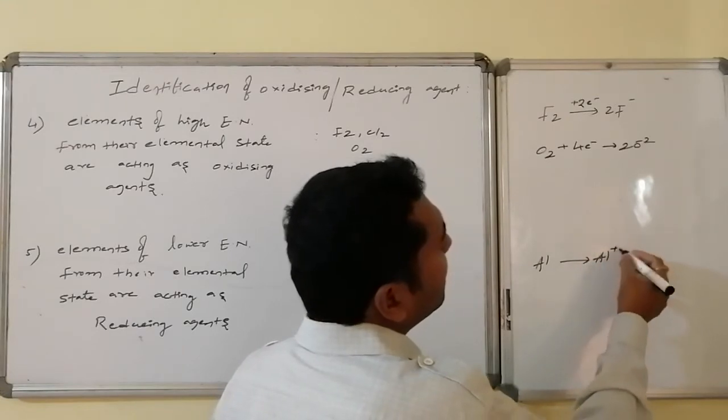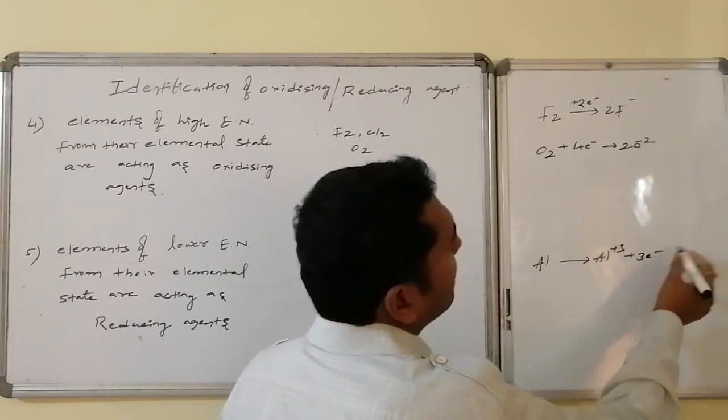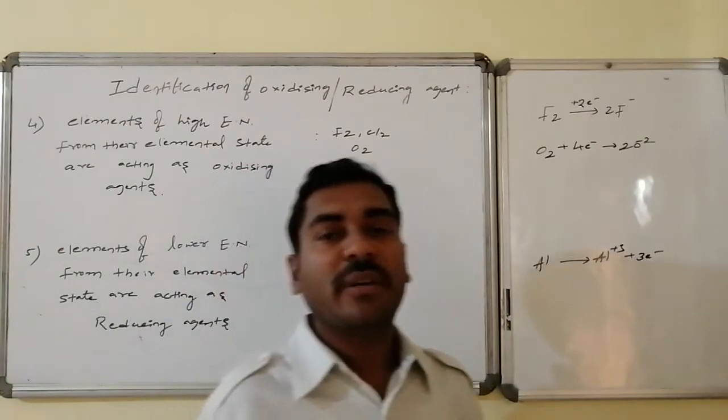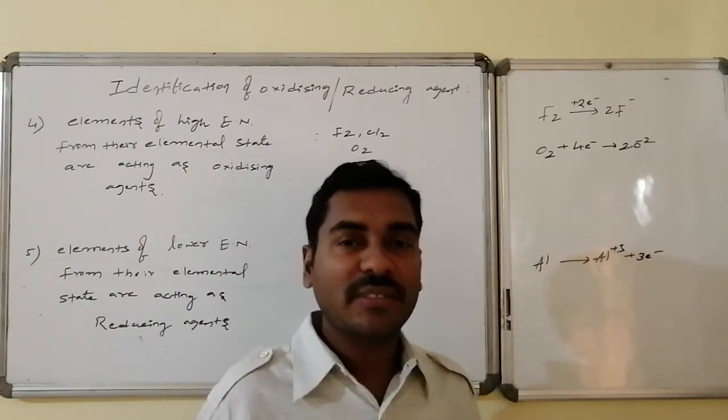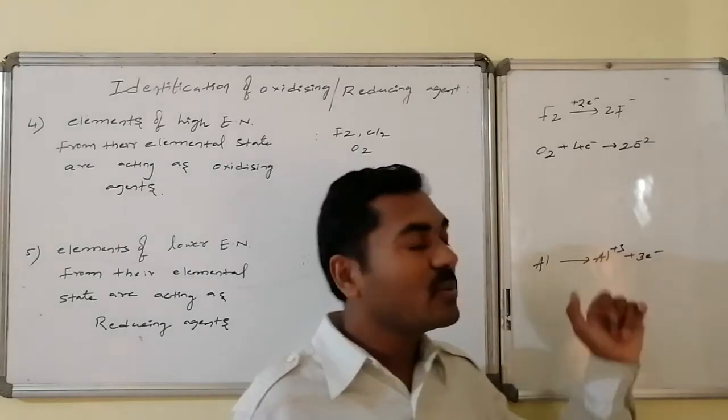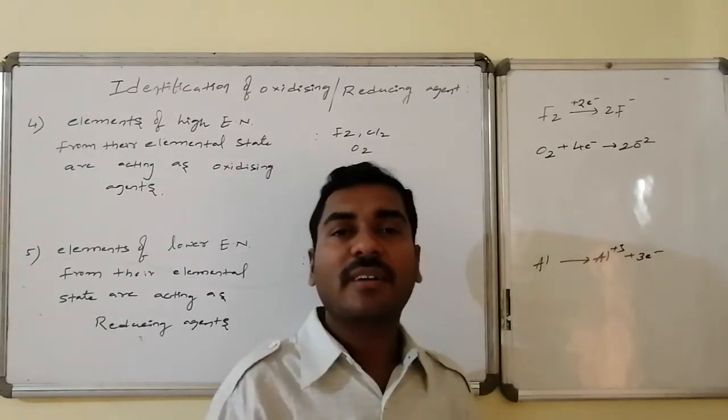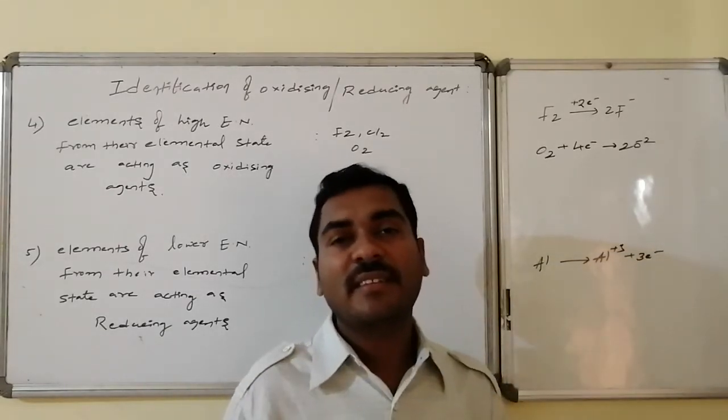aluminium in its elemental state. The starting material wants to convert to a positive oxidation state because it is relatively electropositive. Therefore it is losing electrons, hence it is undergoing oxidation, which implies it is acting as a reducing agent.